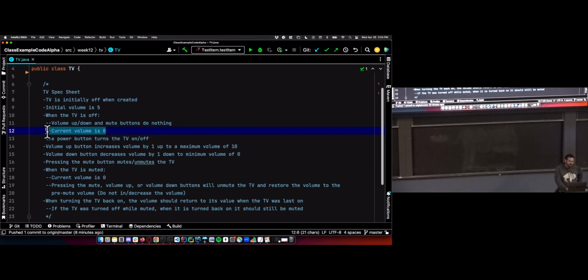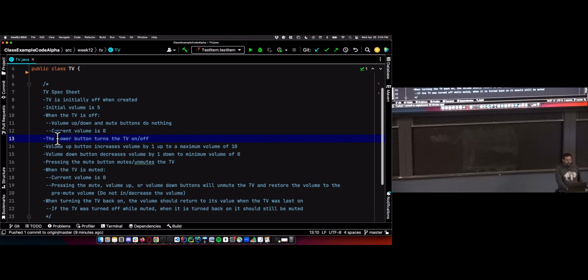And the current volume is going to be 0. So we're going to have this idea of current volume being the volume of the noise that's currently being made by the TV. So the initial volume is going to be 5, meaning that when you first turn on the TV, the volume will be 5. But when it's off, if we ask the TV for its volume, it should say 0. I'm not making any noise right now.